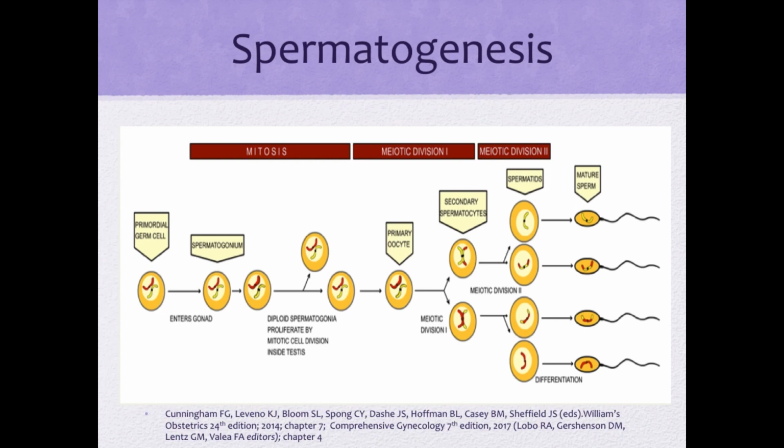Once it becomes a primary spermatocyte, it undergoes the first meiotic division, or meiosis 1, to give rise to secondary spermatocytes. The secondary spermatocytes then undergo meiosis 2, or meiotic division 2, to give rise to spermatids, and the spermatids undergo differentiation to become the mature sperm.